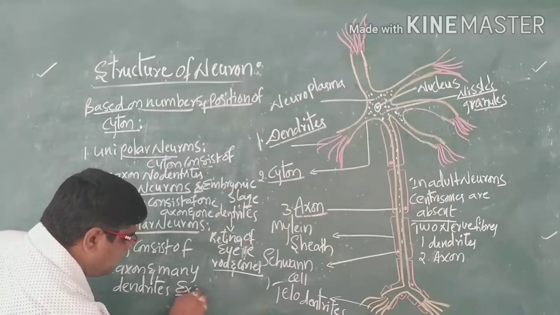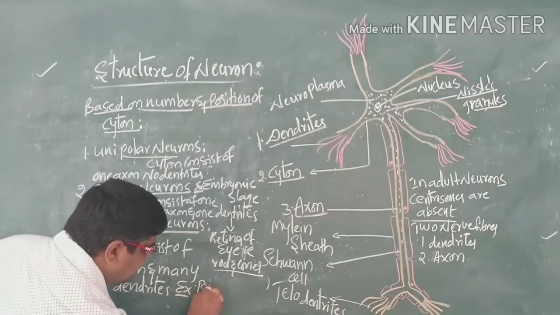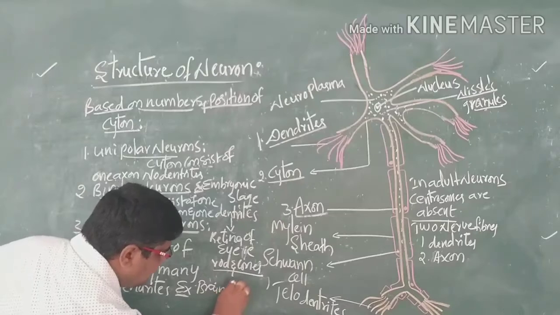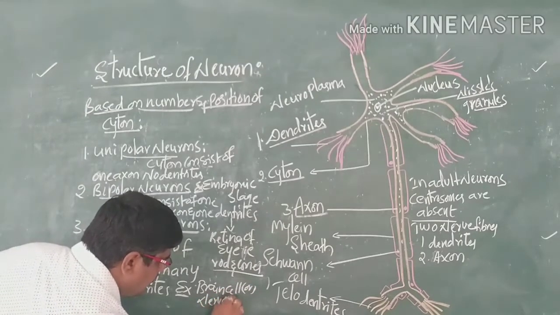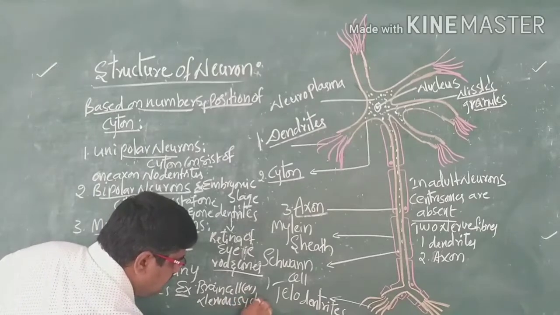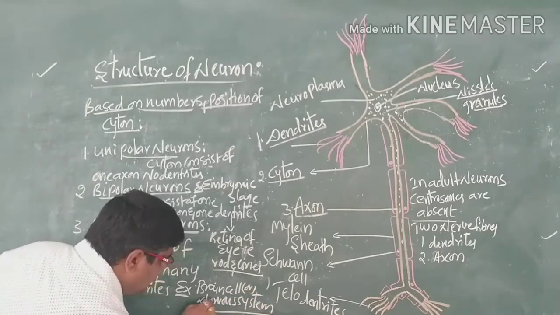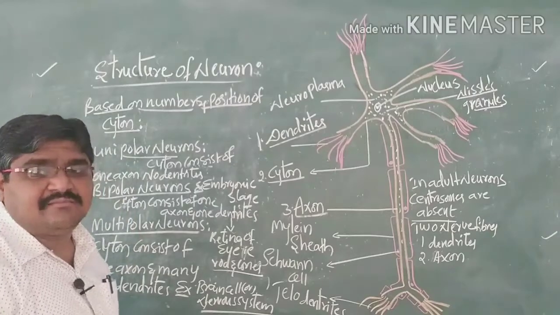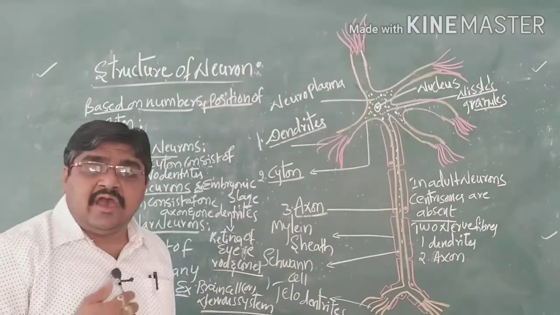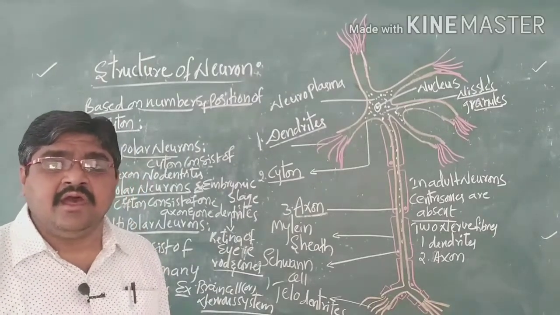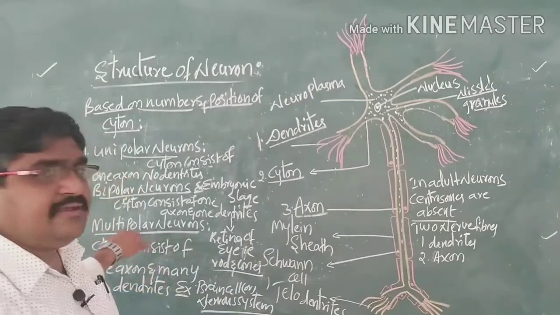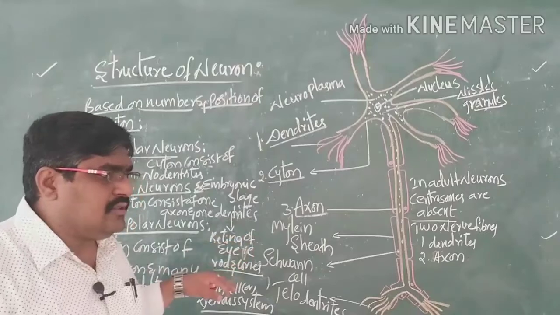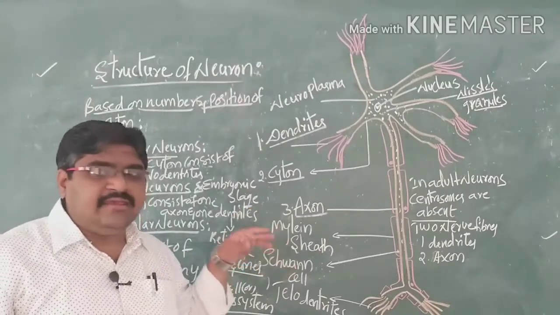Example, the brain cells in the nervous system have many dendrites present. That means more than one dendrite is present. Then we can call them multipolar neurons.